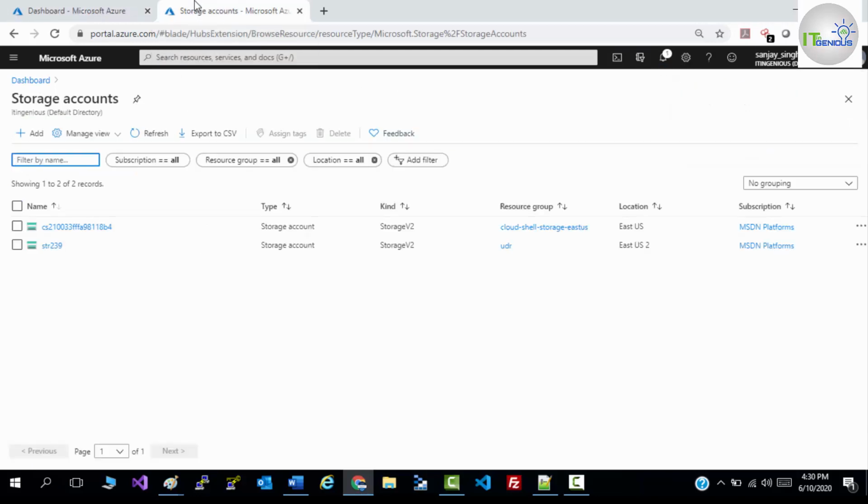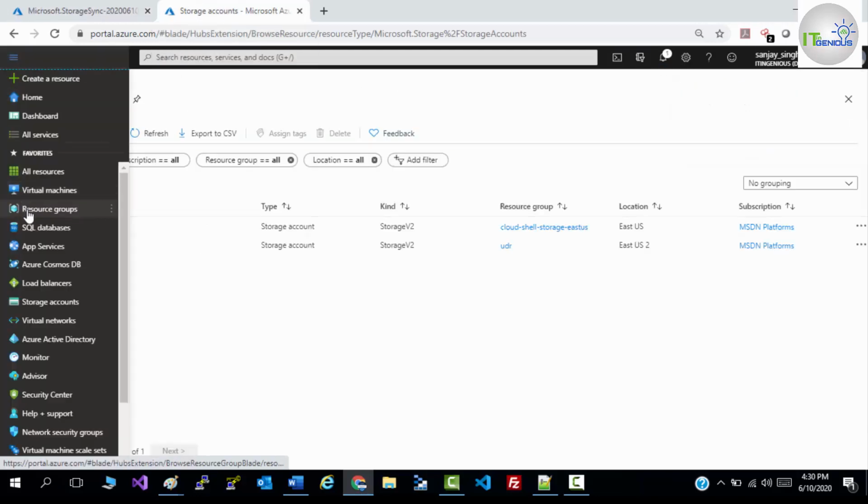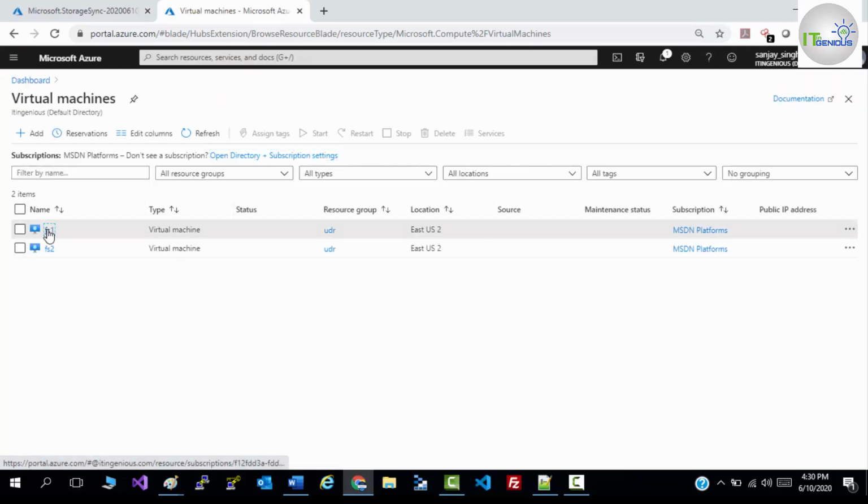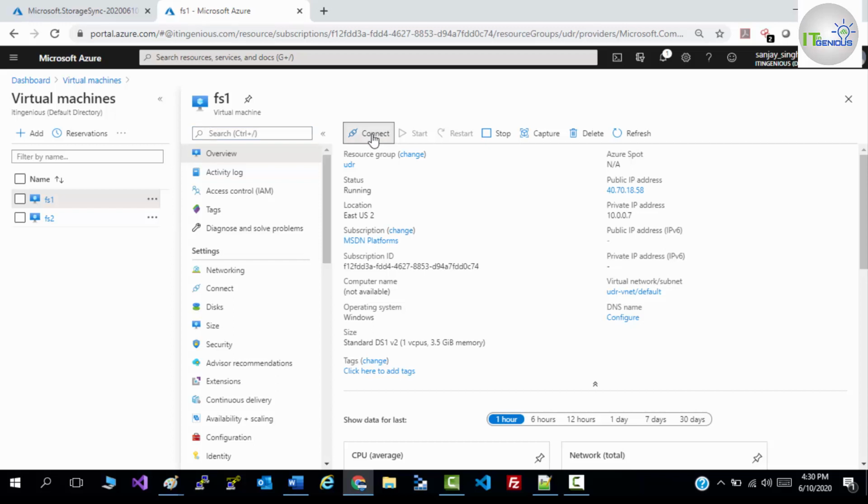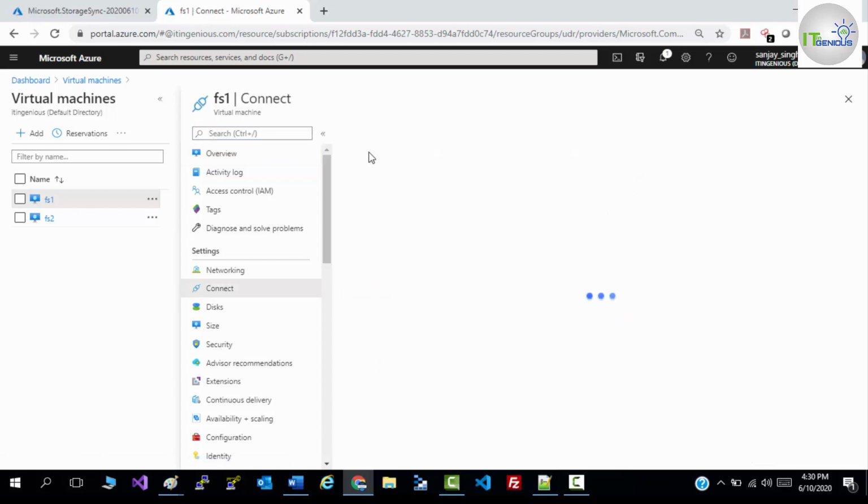So I think my VMs are started now. Let's do one thing. Let's take the console of your VM, RDP of your VM. So first of all, FS1 RDP I'm going to take.